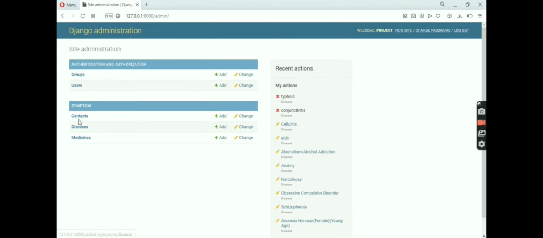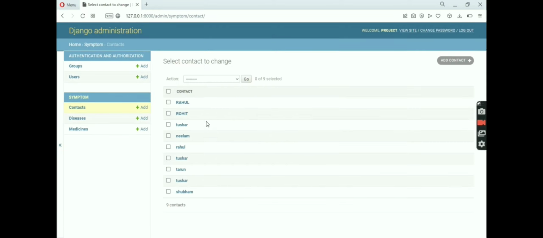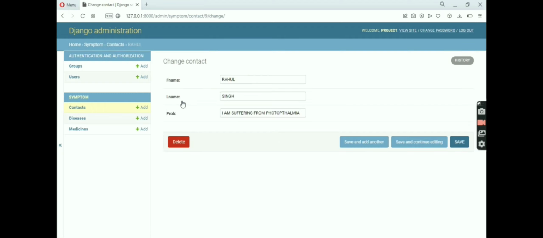This is all the categories of contact, disease and medicines. Now this is the contact page where we stored our contact information. This is the first name, last name and problem. All this can be seen by the medical professional.